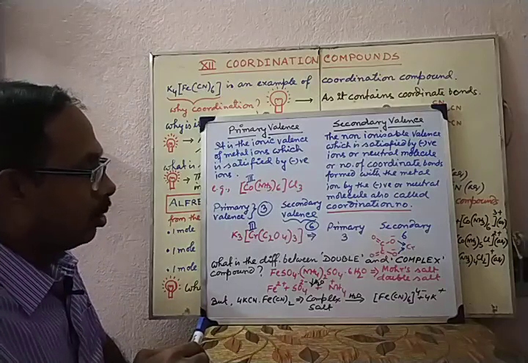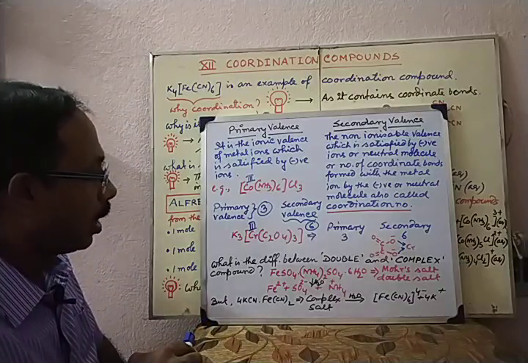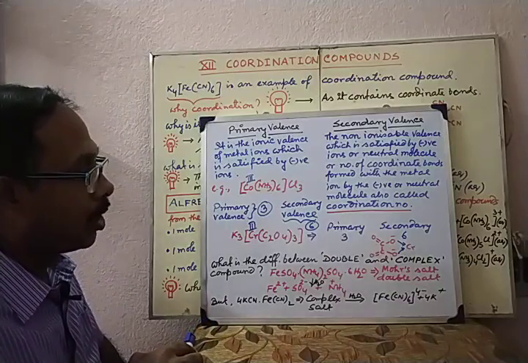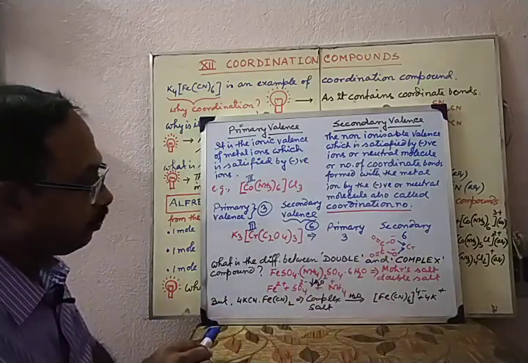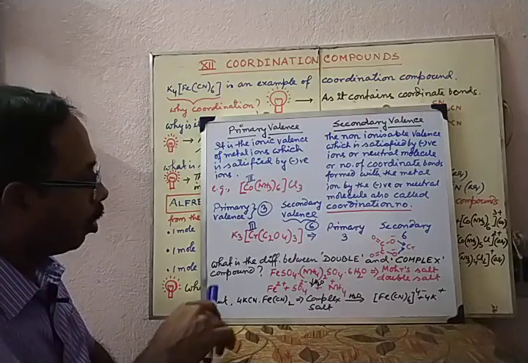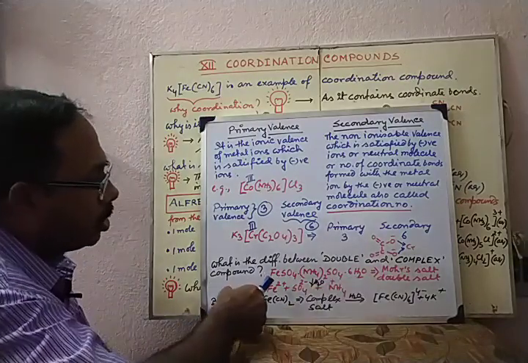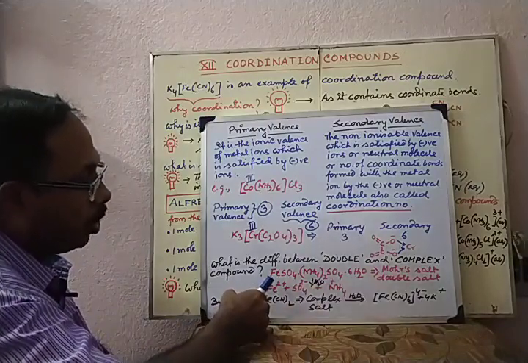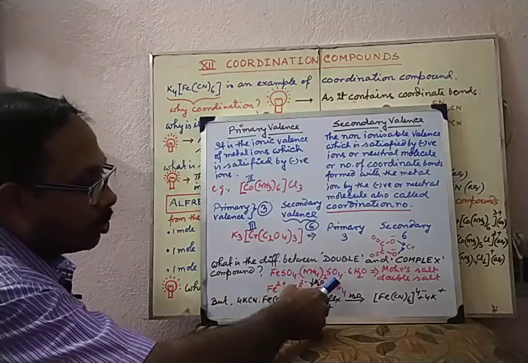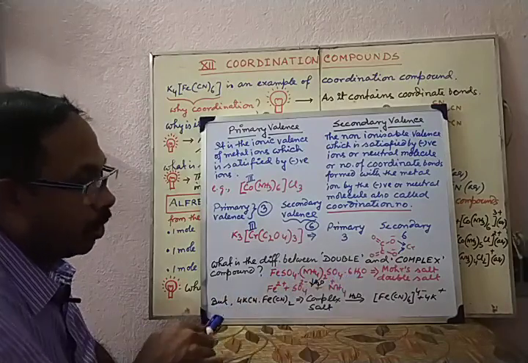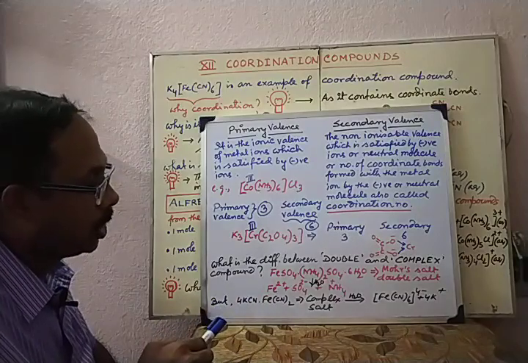Now here you find a question: what is the difference between double salt and complex salt? I have written an example of Mohr's salt. It is ferrous sulfate, ammonium sulfate, 6H2O. This is called ferrous ammonium sulfate.